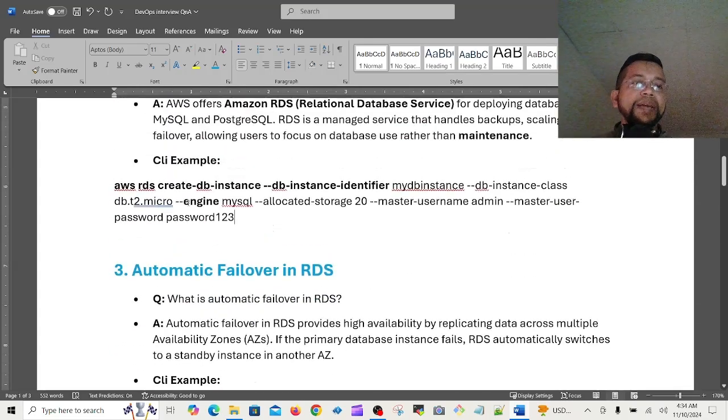And one more thing I'm adding: if you say in the interview, yes, I have used the MySQL engine, not just MySQL the database, then the interviewer will get the impression that this guy knows in depth, this guy is really working. So keep in mind, say engine, MySQL, PostgreSQL engine, like that.